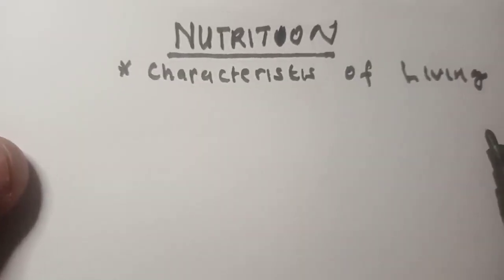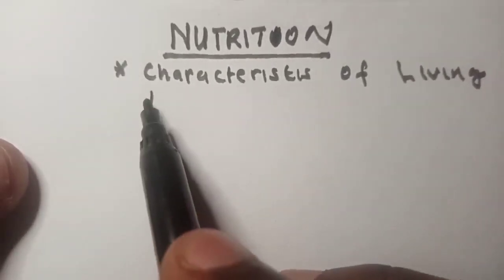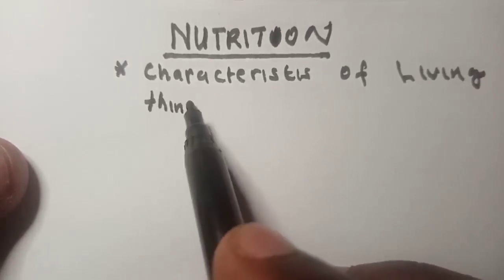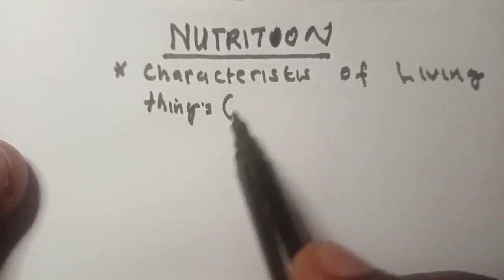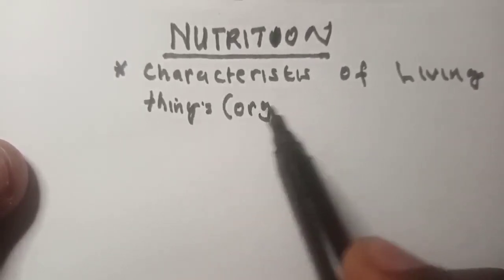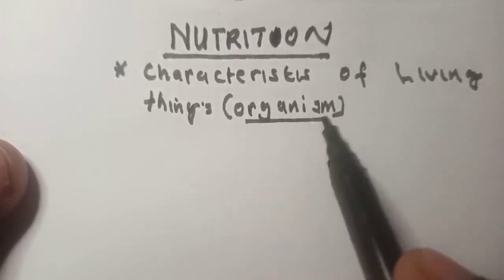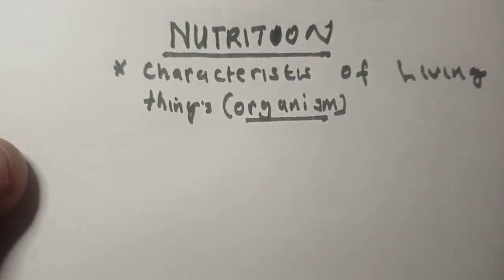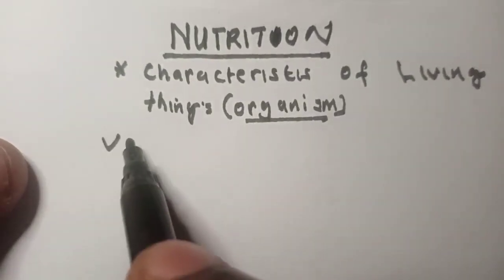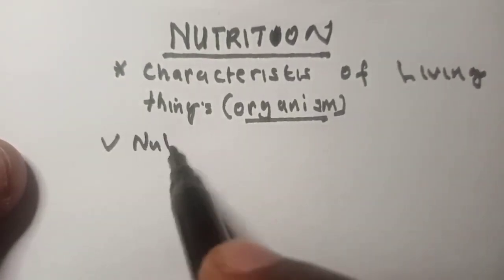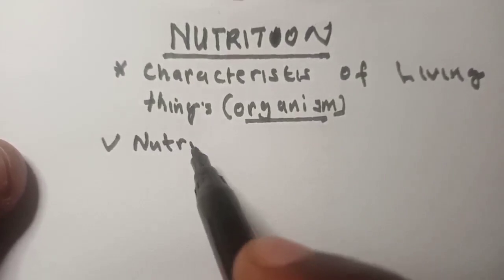In place of things, we can say living organisms. And nutrition is one of them.